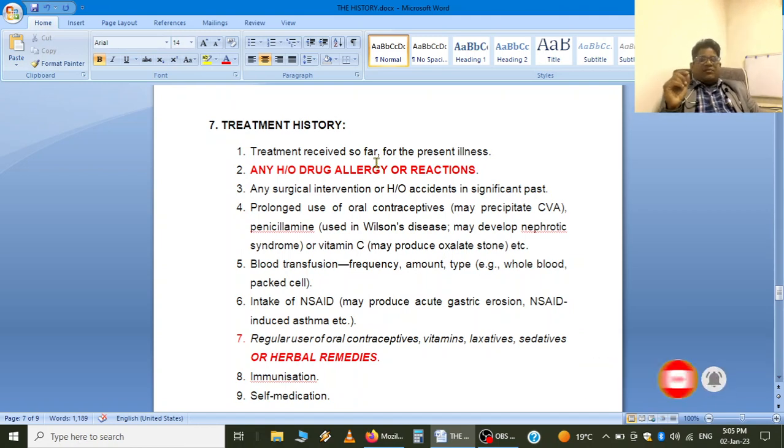The patient has come to us with a complaint. We should always document what treatment the patient has received so far for the present illness, number one. Number two, if there is any history of drug allergy or reaction. This point is very important.